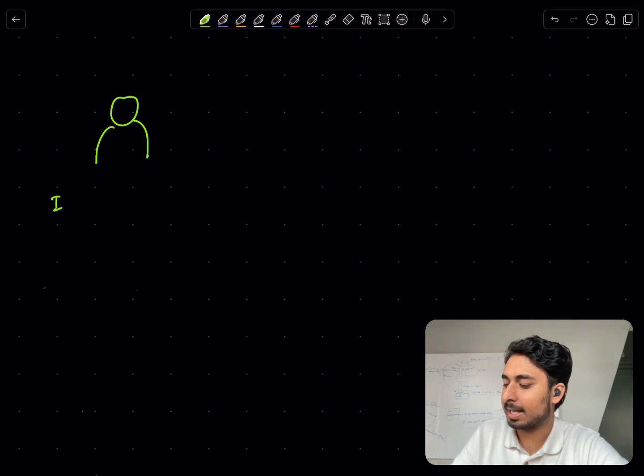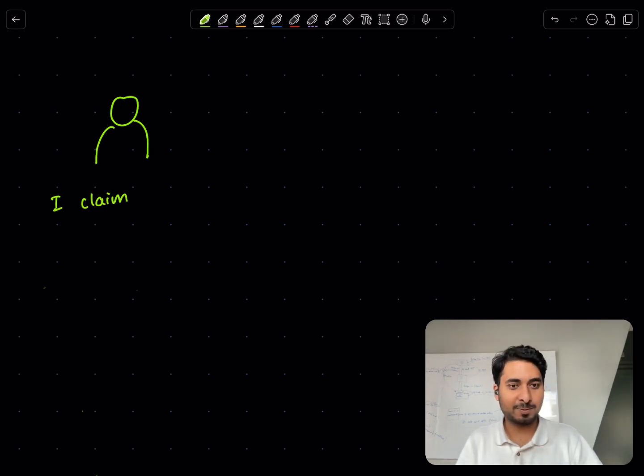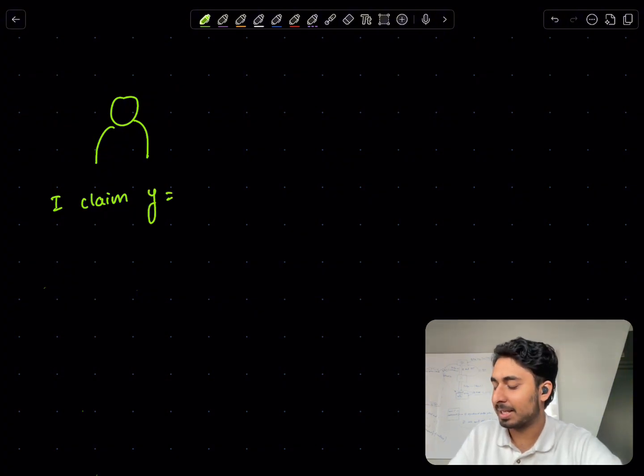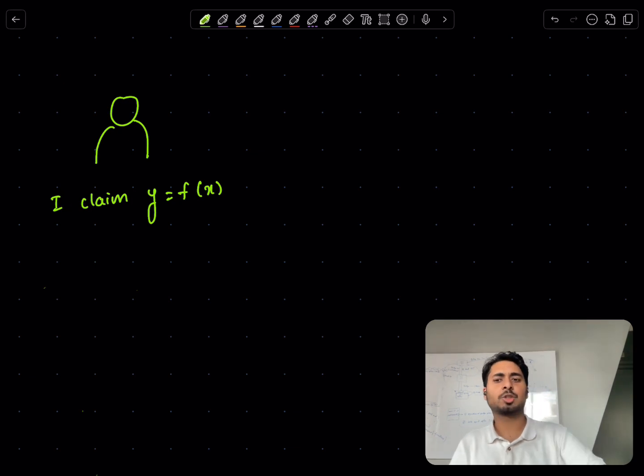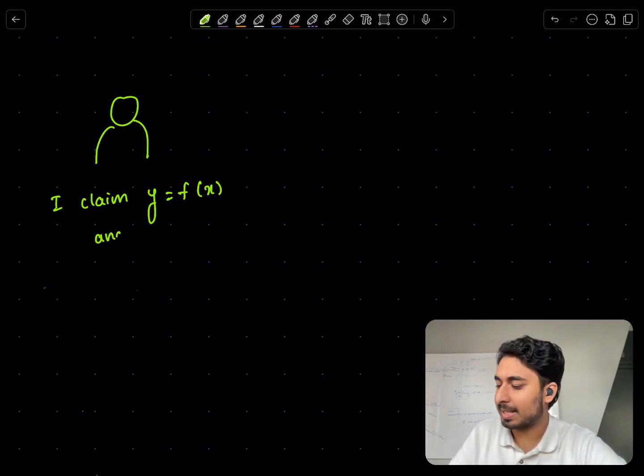So we have our party Alice, who makes a claim, right? They make a claim about a computation that they say they have done. So she says, I claim that if you compute the function f on a value x, you get y. So she claims that she did the computation, and this is the result she got. And she is also happy to provide us a proof of this. So she says, and I have a proof.